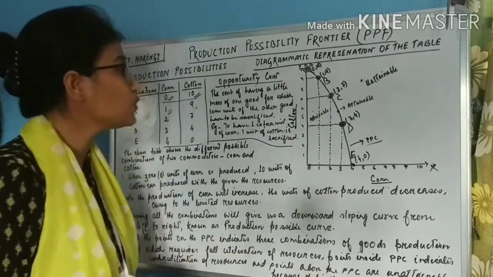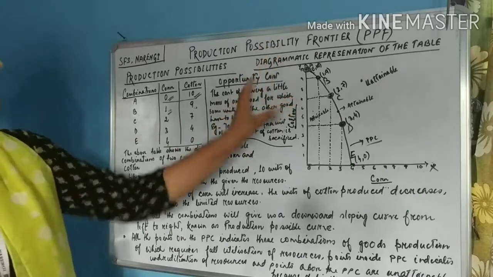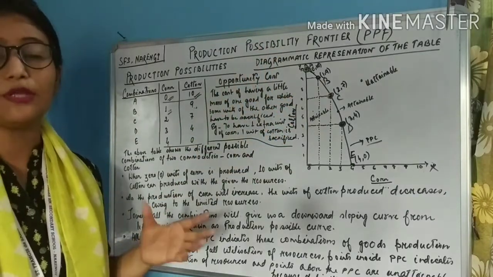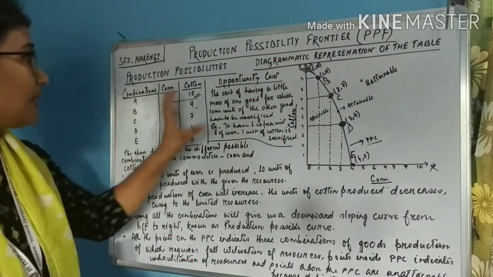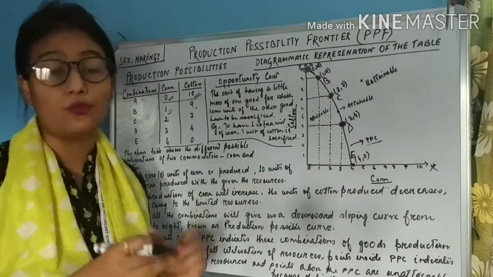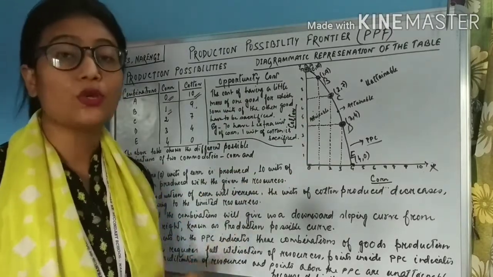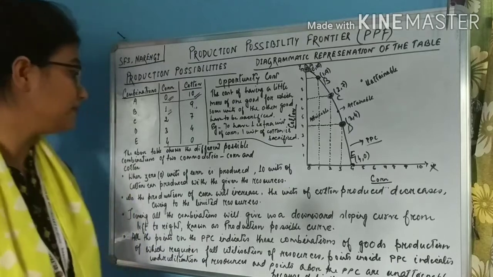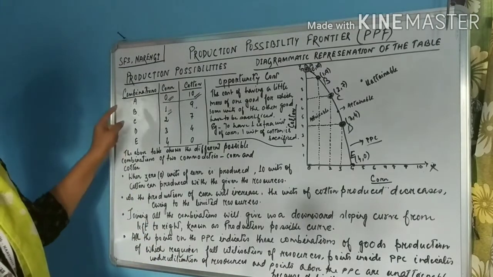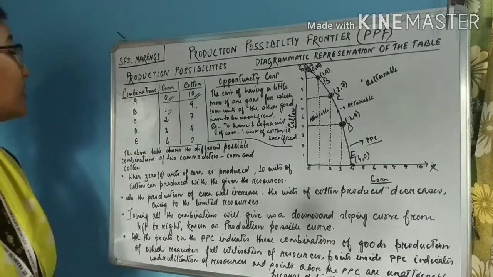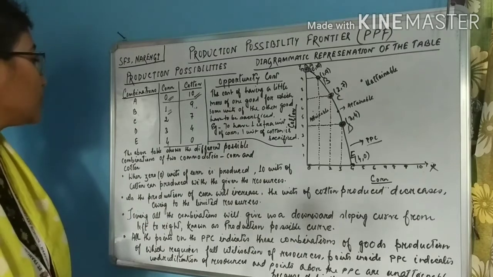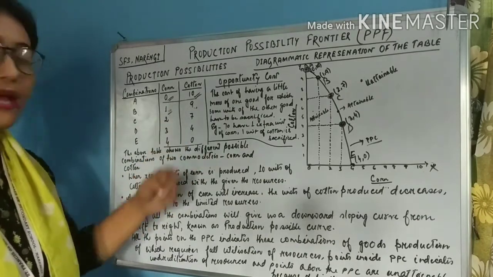Alright. So students, now we will write the explanation part. That means after drawing the table and the diagram, we need to explain the observations as well, isn't it? So let us now come to the explanation part. This above table shows the different possible combinations of two commodities, corn and cotton.